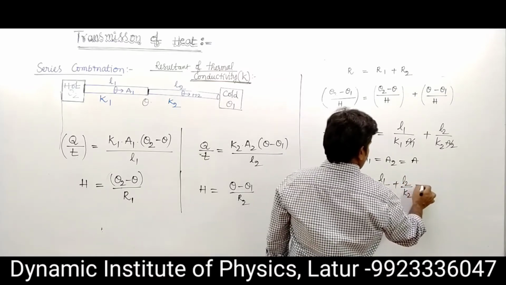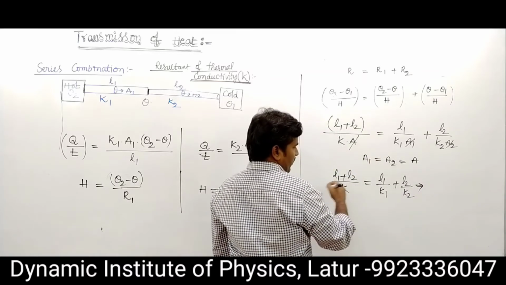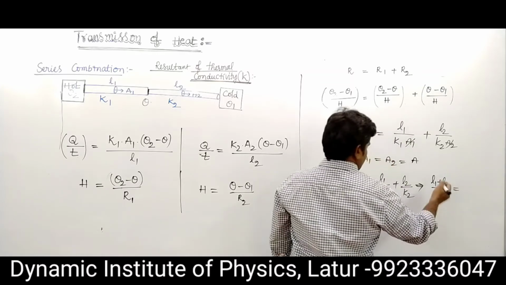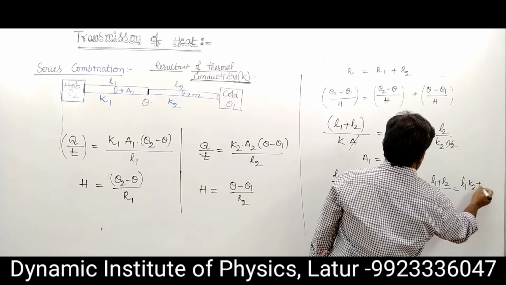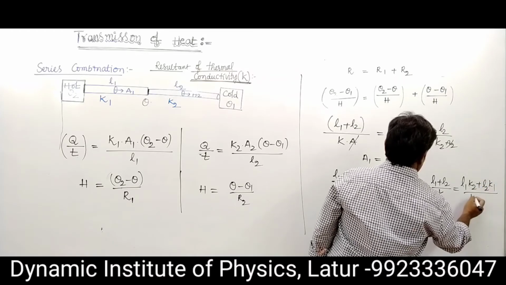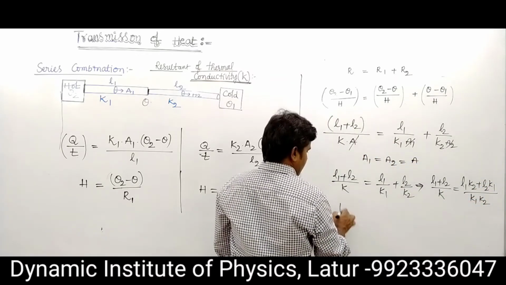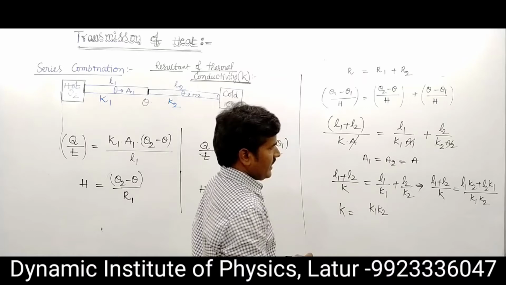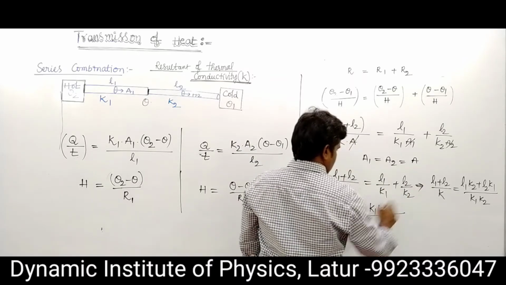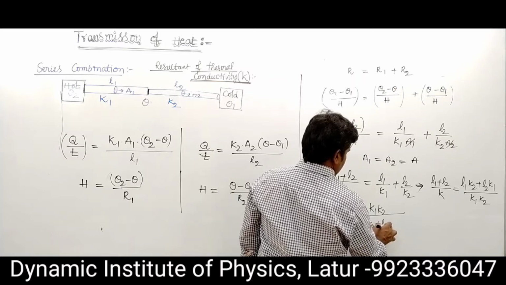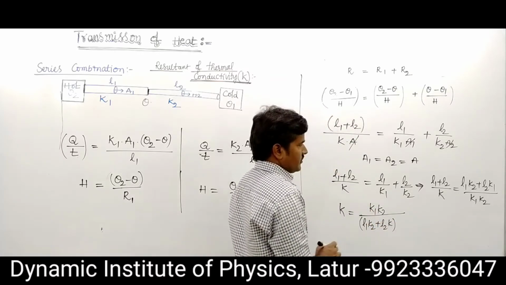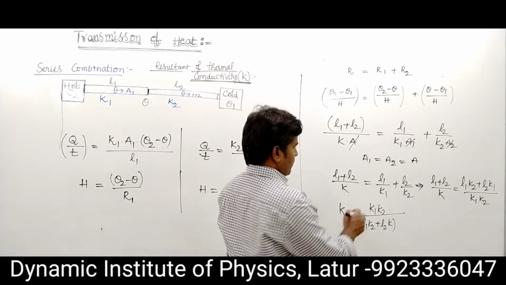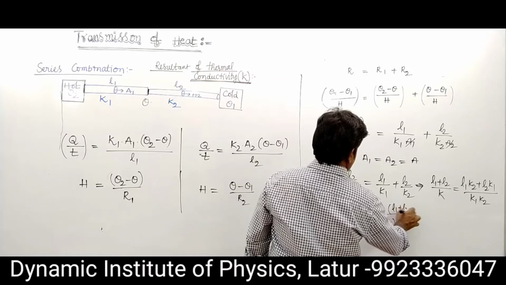Now we want the K value, so we want L1 plus L2 upon K. This is written as (L1 K2 plus L2 K1) upon K1 K2. So we want K equals K1 K2 upon (L1 K2 plus L2 K1), so its value becomes L1 plus L2.